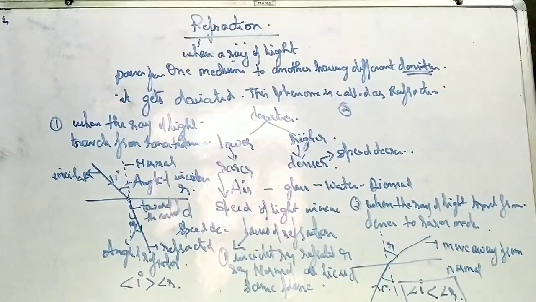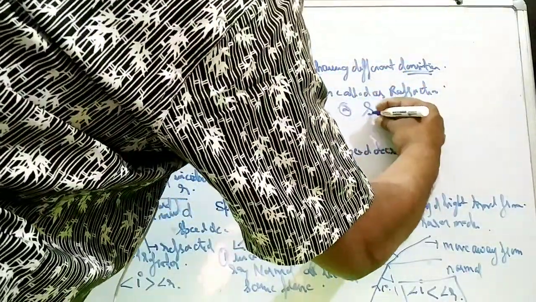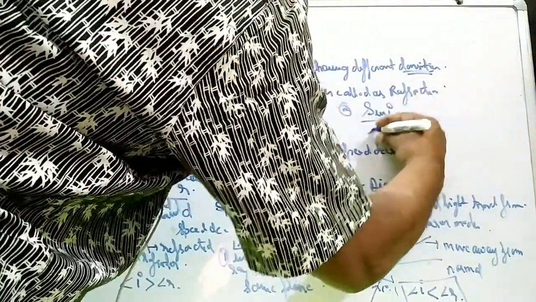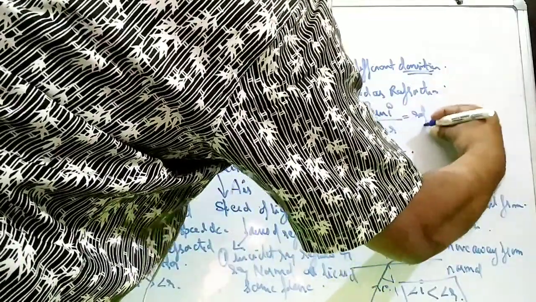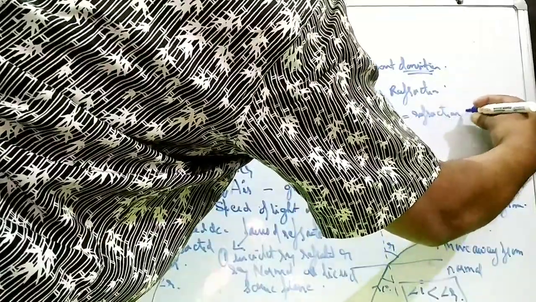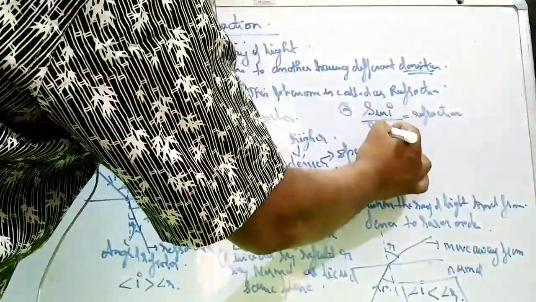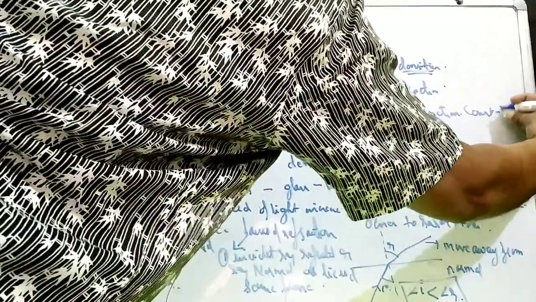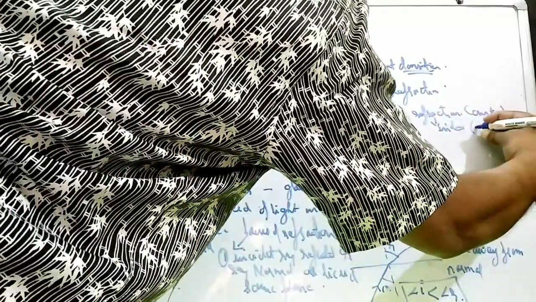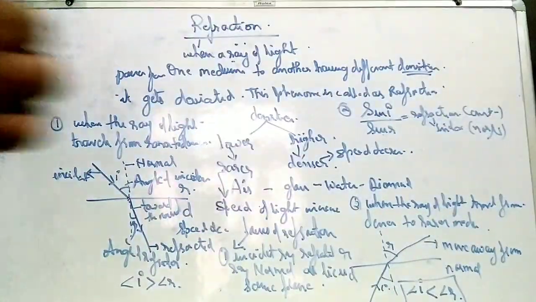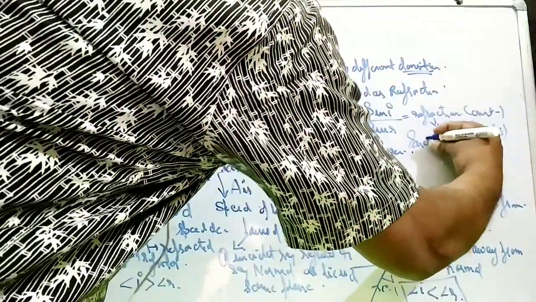The second law of refraction is that the ratio of sine of angle I to sine of angle R is always constant, and this constant is known as refractive index, and it is denoted by n or by mu. It is also known as Snell's law.